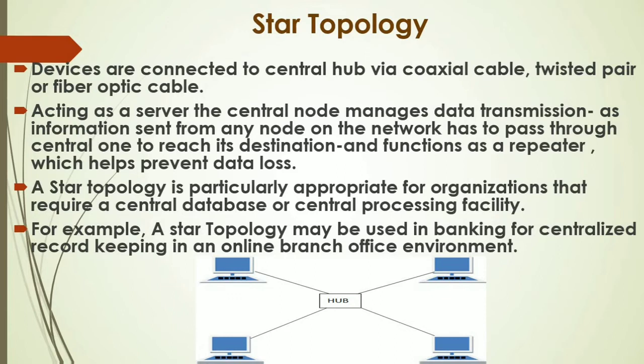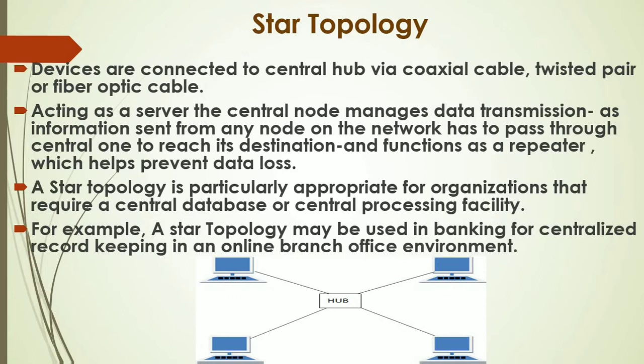Whenever any node wants to send data, the data will first go to the central hub, and after that the central hub will send data to the destination. And this central hub also functions as a repeater which will regenerate the signal, and by regenerating the signals we can prevent data loss.